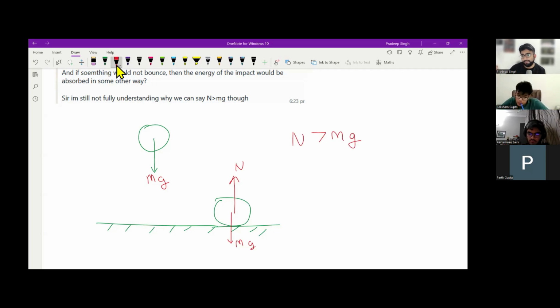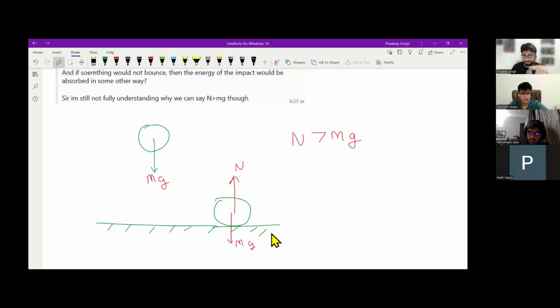Okay. So I had suggested that the value of N should be greater than mg. So Aryaman, why did I suggest that in the first place? Because the ball can't bounce if it is not greater than mg, because only two forces are there. Let's consider two situations: the ball is bouncing and the ball is not bouncing. So Parth, explain, what about N and mg? Which one will be greater? If the ball is bouncing, then N should be greater than mg. But if the ball does not bounce, then N should be equal to mg, right?